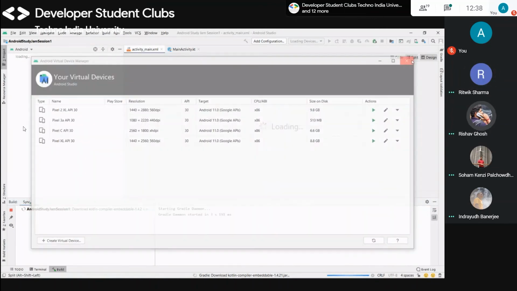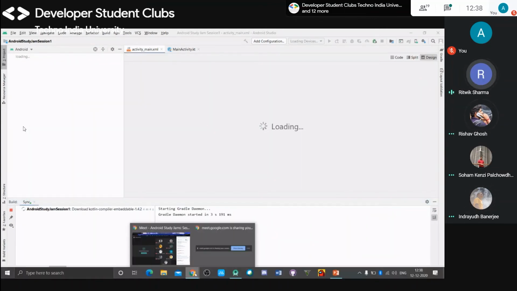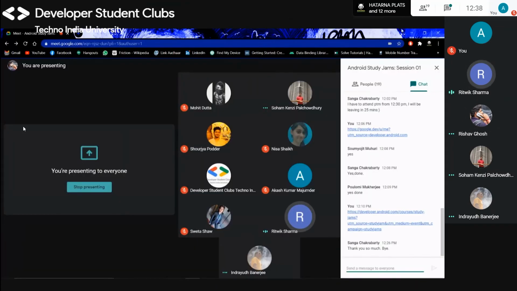Hello, I am Ritvik. I have opened Android Studio version 4.1.1, and it shows the screen where I have to create a new project or open an existing project. Which option do I select? Create a new project. Then select what is showing on your screen: Phone and Tablet, Wear OS, Android TV. Select Empty Activity and just go next.